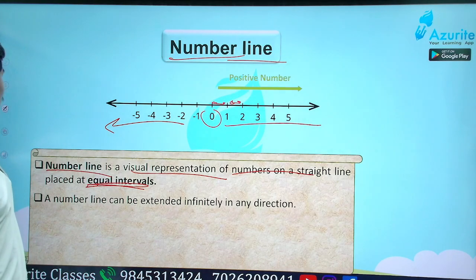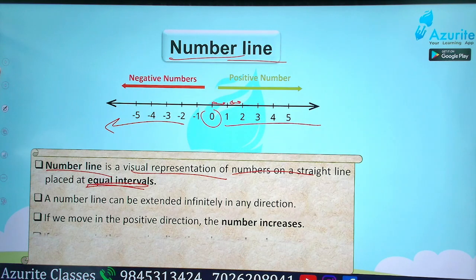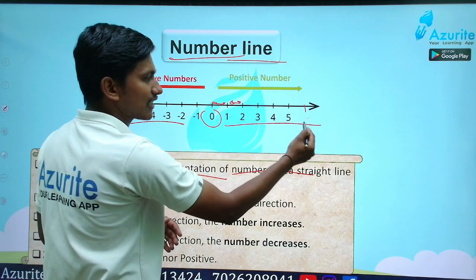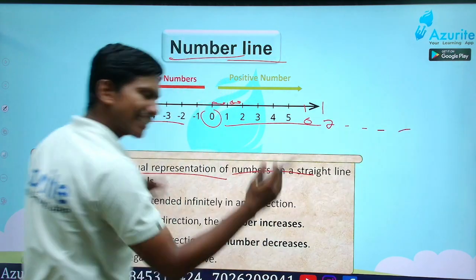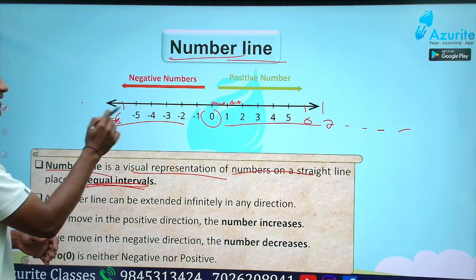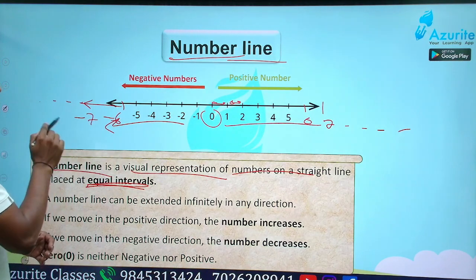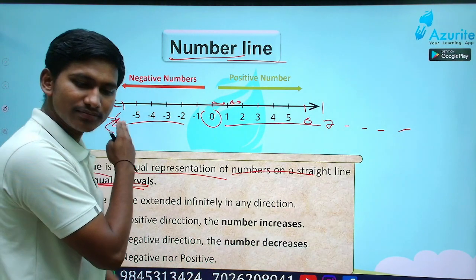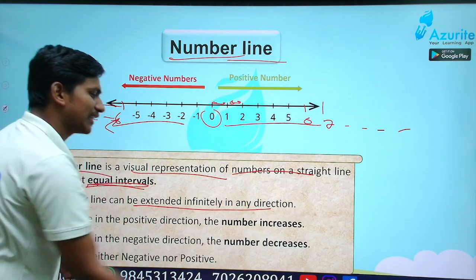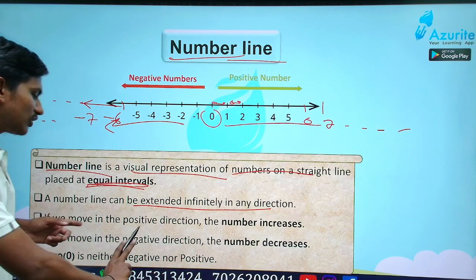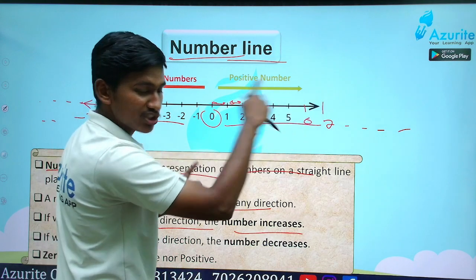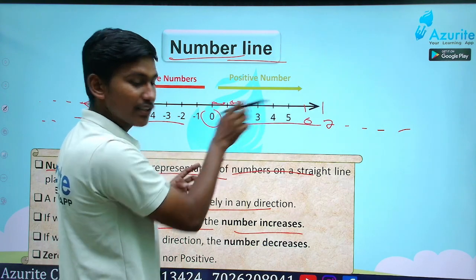The number line extends in both ways infinitely, meaning there are so many numbers. After this also 6 will come, 7, 8, like that. It extends in both directions. -6 here, -7, that all will extend. Understand? Okay, good. So it can be extended infinitely, and if you move in the positive direction, the numbers will increase. See here, 1 2 3 4, positive direction. The positive direction is this side, 1 2 3 4.